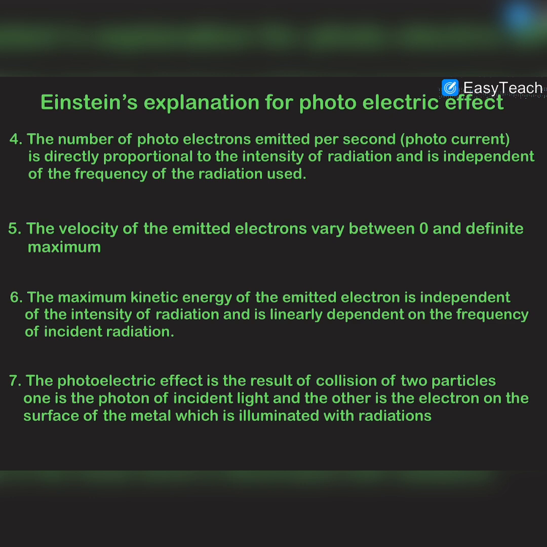And we know that the number of photons striking the metal surface per second per unit area is also called the photon flux. So actually, according to Albert Einstein, the photocurrent was directly proportional to the photon flux. Okay, and the velocity of emitted electrons varies between 0 and a definite maximum.